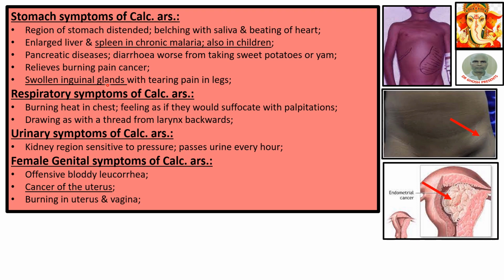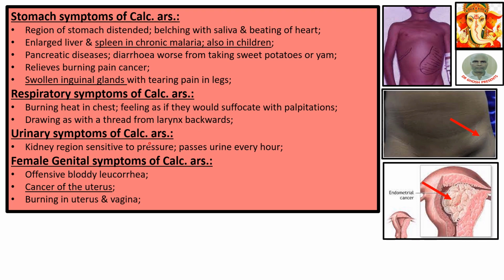Swollen inguinal glands with tearing pain in legs. See, swollen inguinal gland. This is the inguinal gland position. The glands are swollen, and there is tearing pain in the leg. Respiratory symptoms of Calcarea Ars. Burning heat in chest, feeling as if they would suffocate with palpitation. The patient would suffocate with palpitations. Drawing as with a thread from larynx backward.